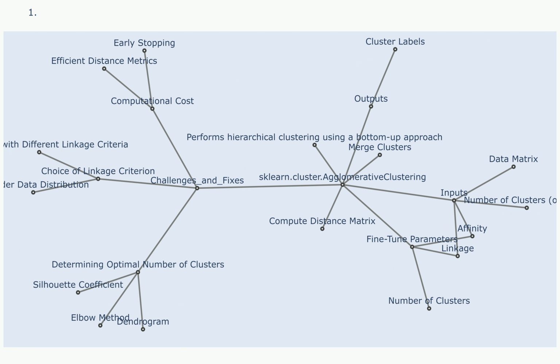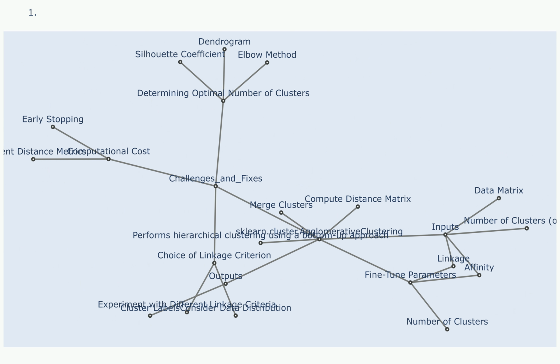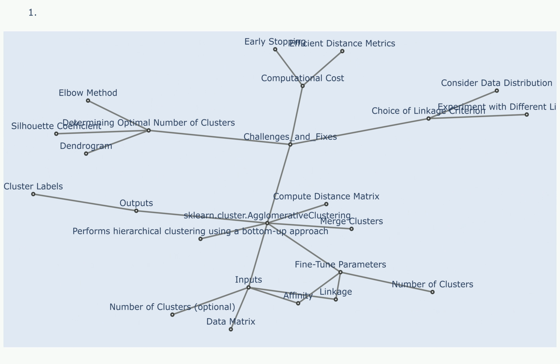Choice of linkage criterion: the choice of linkage criterion can significantly impact the clustering results. Experiment with different linkage criteria: try different linkage criteria, Ward, complete, average, single, to find the best fit for the data. Consider data distribution: the choice of linkage criterion should be based on the shape and distribution of the data. Determining optimal number of clusters: the optimal number of clusters is often not known beforehand.